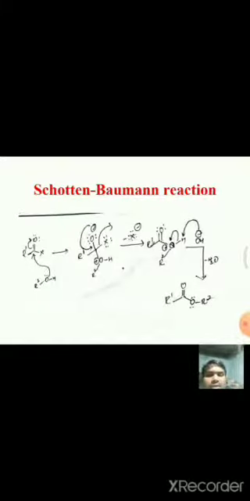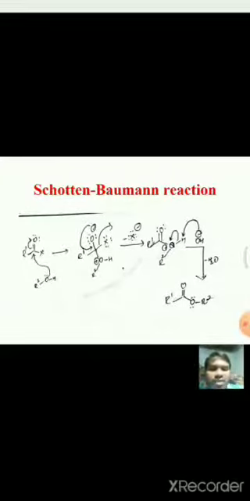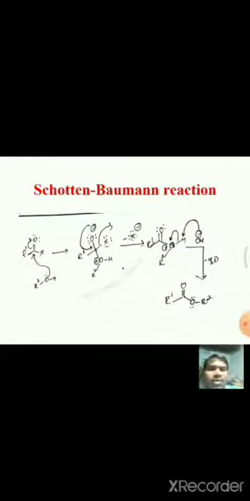Already we have studied this mechanism just now. And next, azo-coupling reaction: when phenol is reacted with benzene diazonium chloride, it forms a yellow-orange azo compound. This is known as azo-coupling reaction.